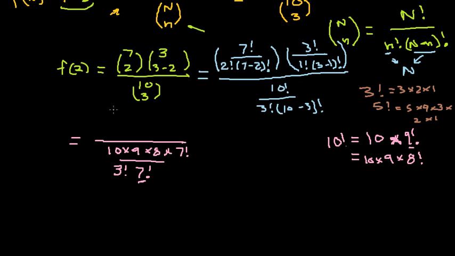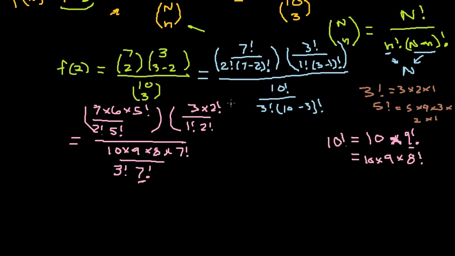And then on top, the denominator here is 2 factorial times 5 factorial. And so we're going to do 7 times 6 times 5 factorial, because we'll be able to cancel out there. And then up here we have 1 factorial times 2 factorial, and so we're just going to extend this to 3 times 2 factorial. Okay, so let's take a deep breath. We've expanded our factorials, and so now we can take a look at this.